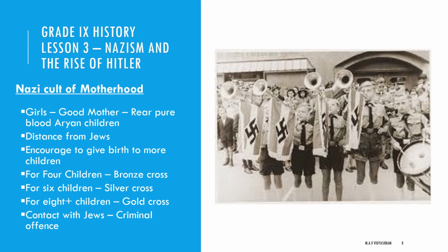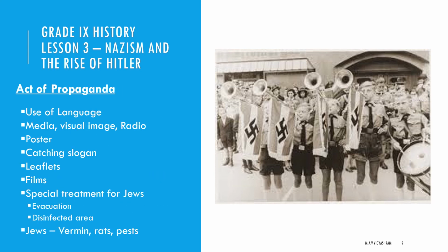Four children for a bronze cross, six children for a silver cross, and eight children for a gold cross. Next we have to see the act of propaganda. What do you mean by act of propaganda?